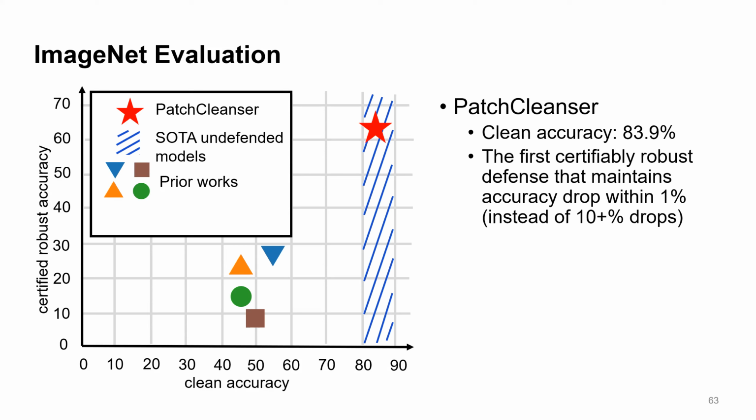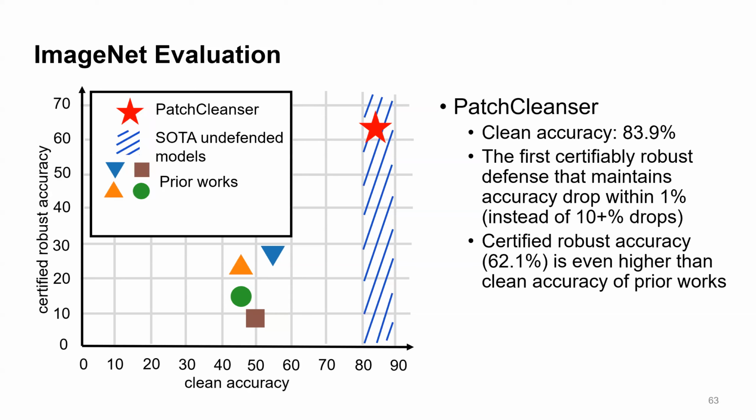And this is the first certifiably robust defense that maintains accuracy drops within 1%. In this figure, we can also see that the certified robust accuracy is even higher than the clean accuracy of prior work. Recently, there are some more defenses proposed, but we can see the performance gap is still large. All these results demonstrate the strength of our PatchCleanser defense.